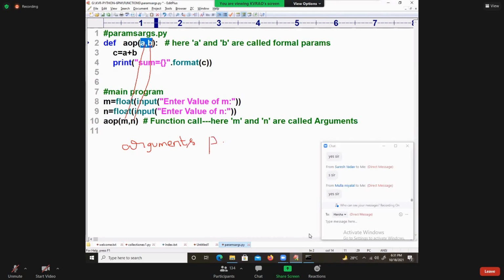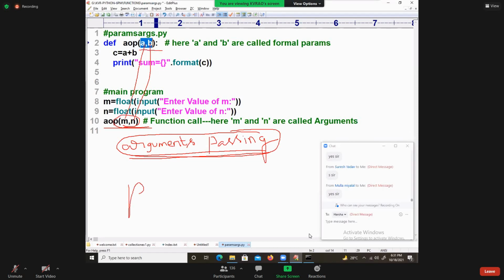Generally, people will only call this argument passing mechanism, but they don't use this word. I want to tell you about varieties of mechanisms. Some people also call it the parameter passing mechanism.